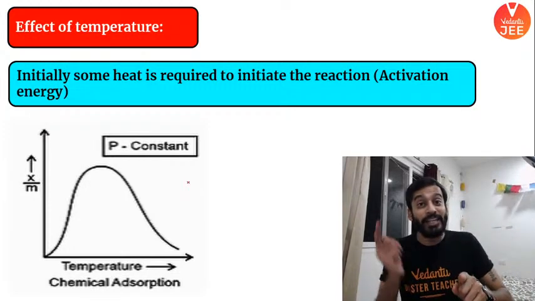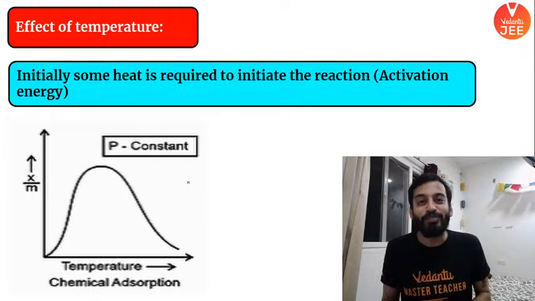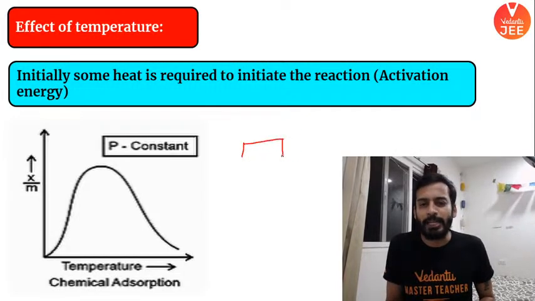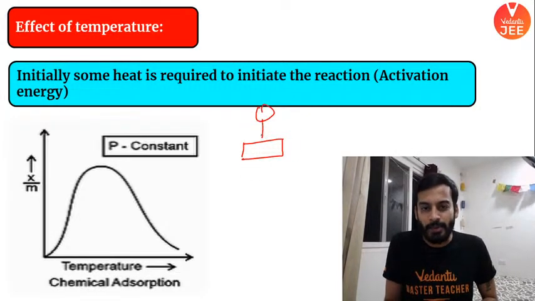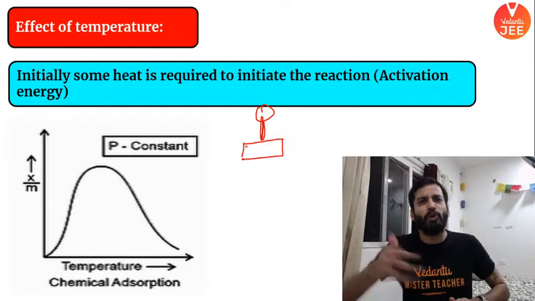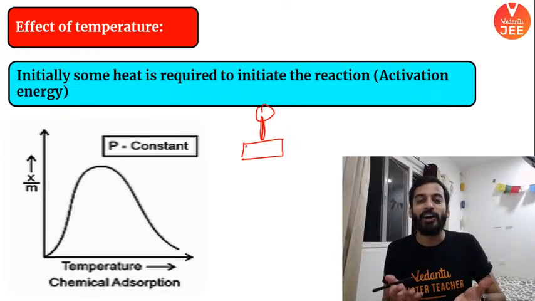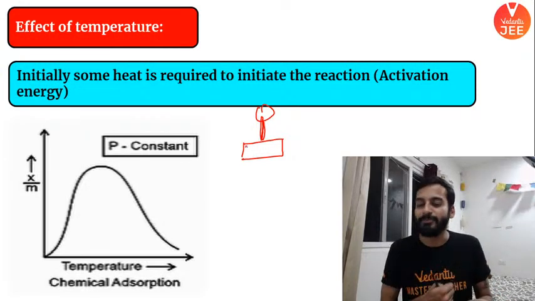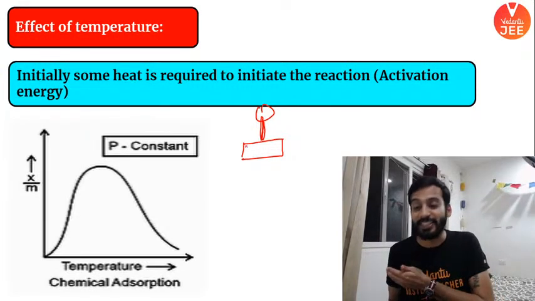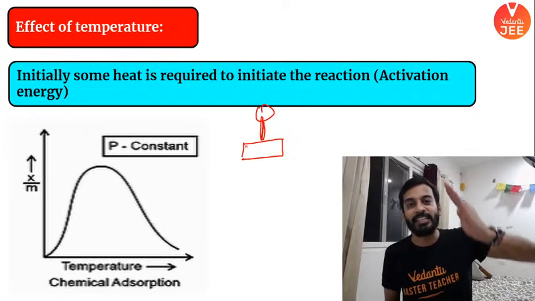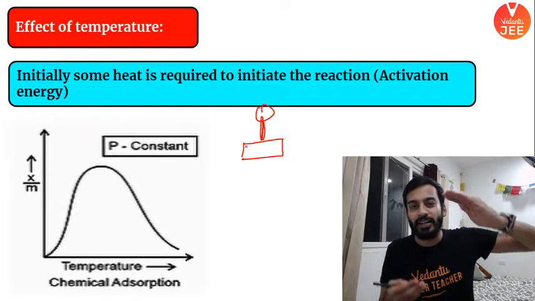But if you keep on heating it, whatever bond is formed, a chemical bond, any bond can be broken, right? This is a chemical bond, a strong bond. But if you keep on increasing the temperature, even this is susceptible and will be broken easily. That's why first it increases, as you're giving the activation energy, then it decreases.